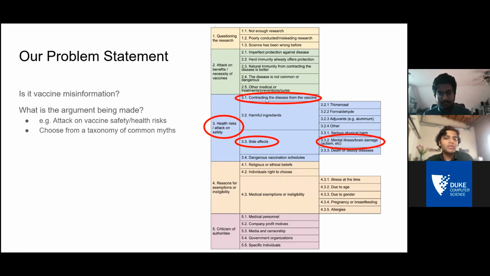So it falls into contracting the disease from the vaccine, as well as the side effects about brain tumors from the polio vaccine fall into category 3.3 and 3.3.2 specifically. So this is a hierarchical taxonomy, which is to say it's organized into different levels of detail for different categories, as well as it's important to note that one piece of text can correspond to multiple parts of this taxonomy, which makes this a hierarchical multi-label classification problem.